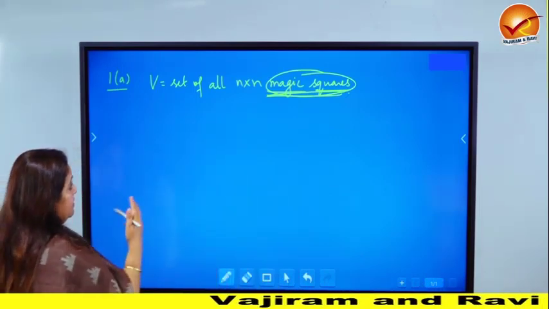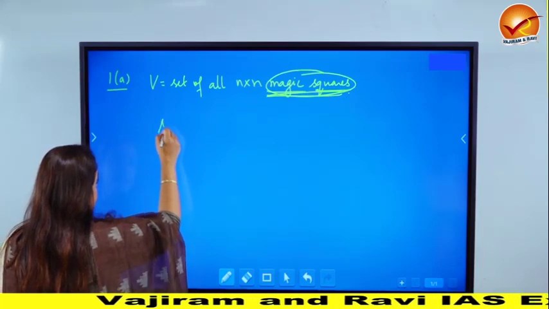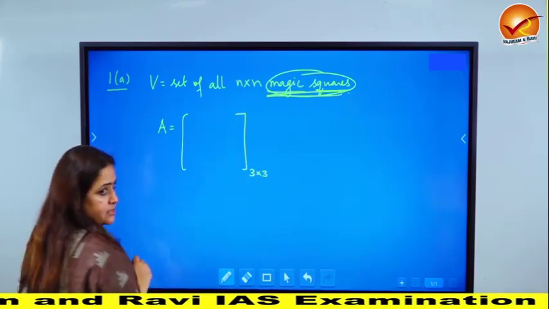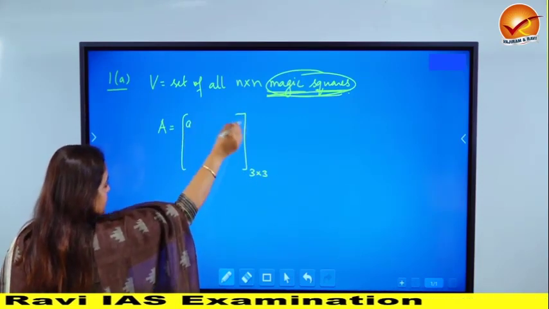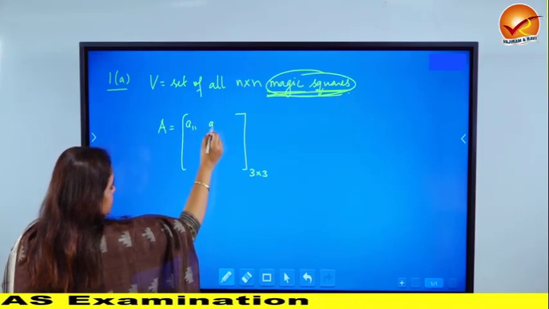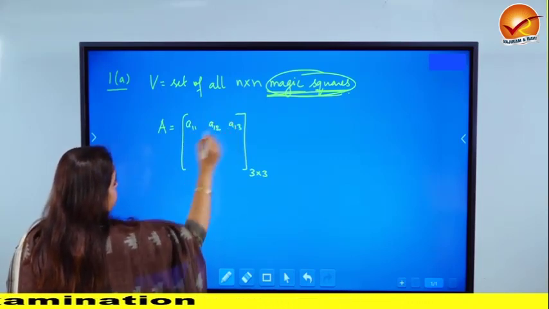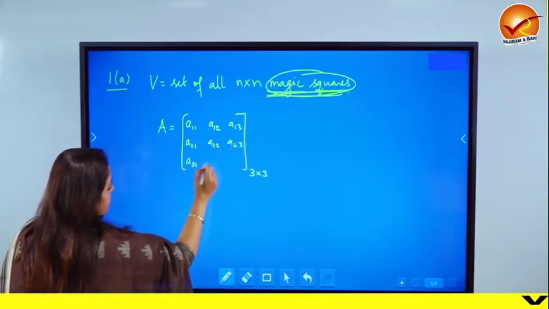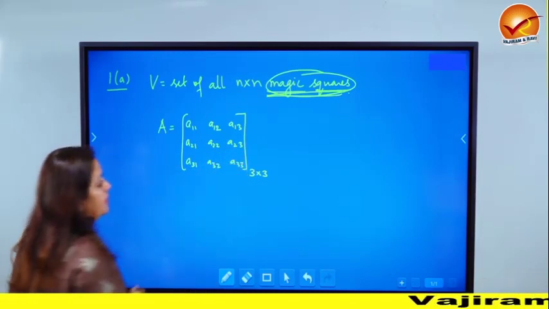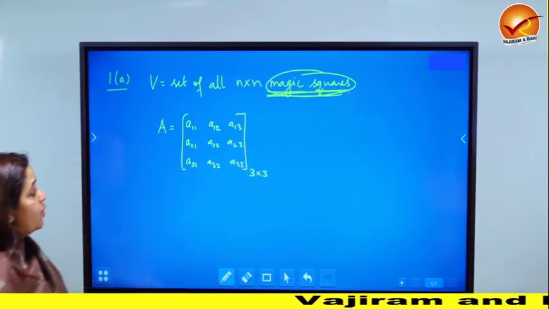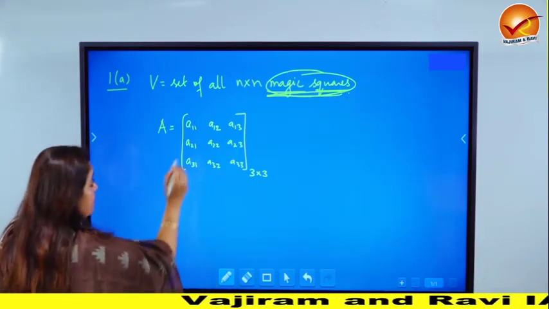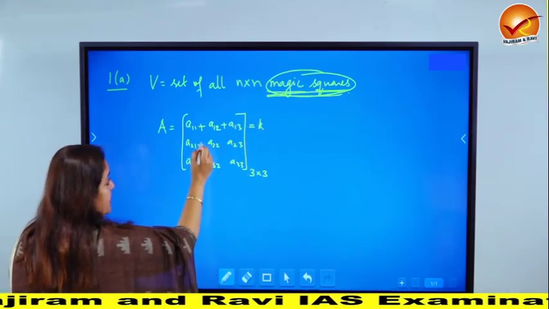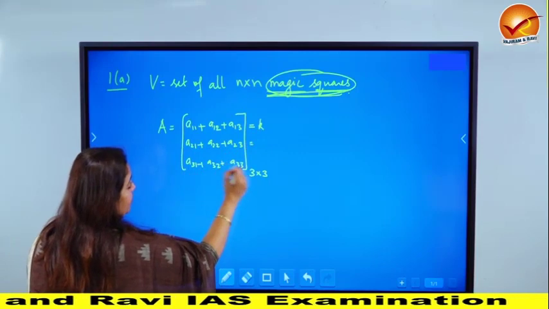Okay. Now let me tell you a magic square by taking an example. Not a numerical example, but just to explain the concept. Let me take A to be a 3 cross 3 matrix. So a 3 cross 3 matrix in general, I can just write dots, but let me introduce this as first row, first column, first row, second column, and so on, A31, A32, and there is an A33. So a magic square is a square matrix where the sum of all the row entries is a constant k, which is same as the sum of the second row and sum of the third row also.